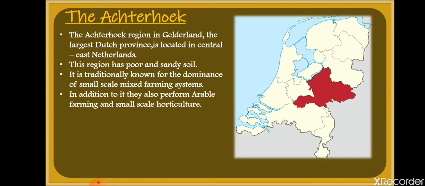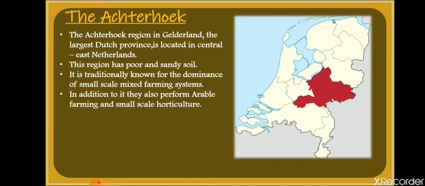This region has poor and sandy soil. But after that also, it is known for its small scale mixed farming. That means people used to grow crops, people used to grow fodder for the animals, and they also used to rear animals on this land of Achterhoek. In addition to it, they also perform arable farming. That means they also grow maize, potatoes or grain for fulfilling the need, as well as they also perform horticulture. That means some of the places grow fruits, flowers or vegetables as well.